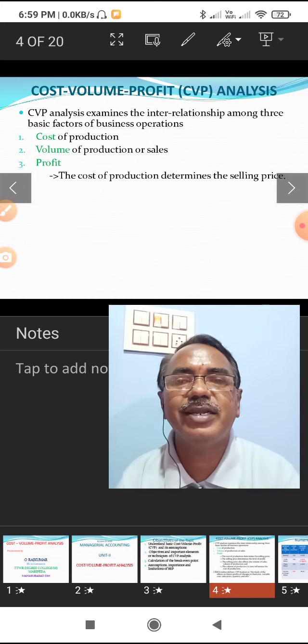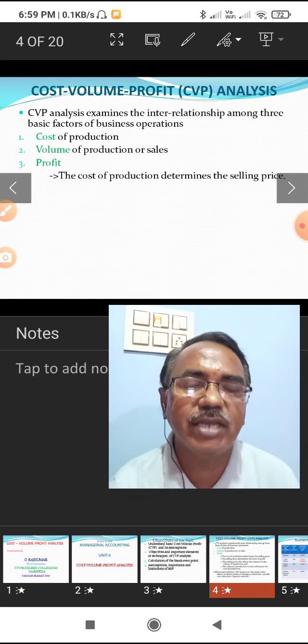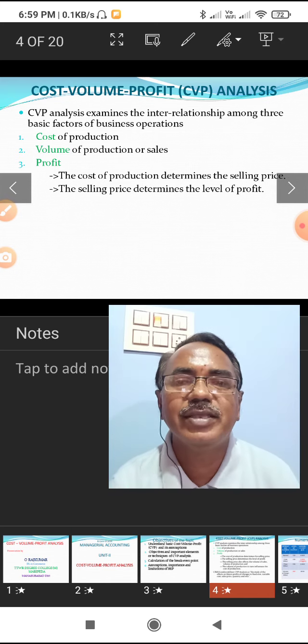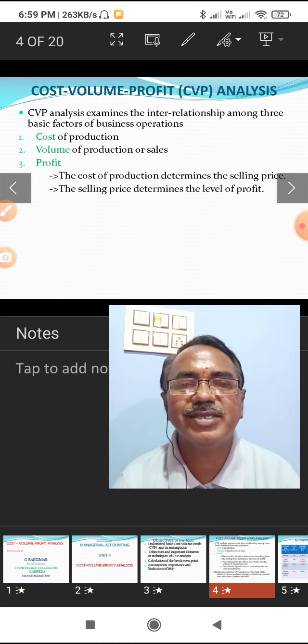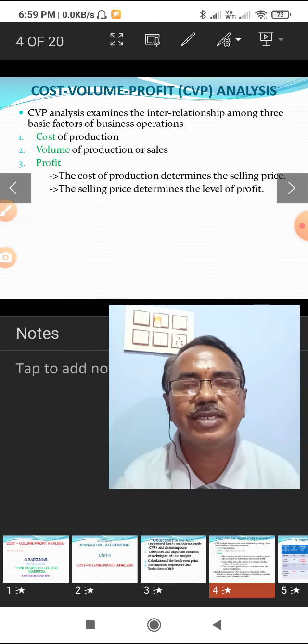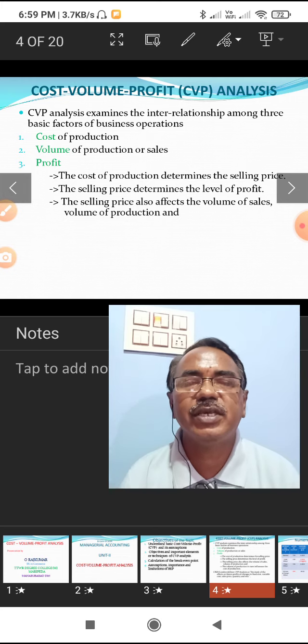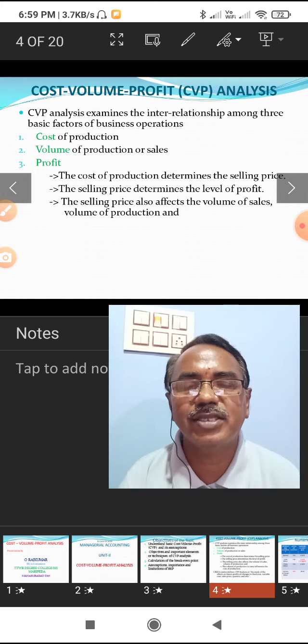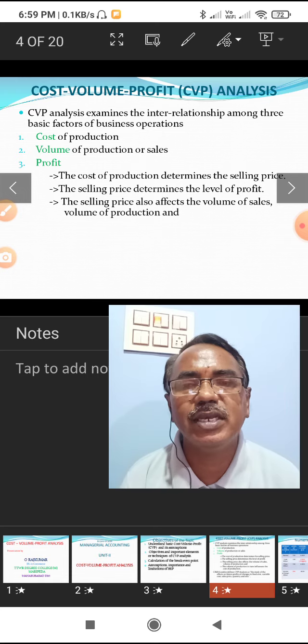How are they interrelated? Here the cost of production determines the selling price. Similarly, the selling price determines the level of profit. If the sales price is increased, the profit also increases. The selling price also affects the volume of sales and volume of production. If the businessman wants to sell his entire quantity, he has to reduce the selling price.